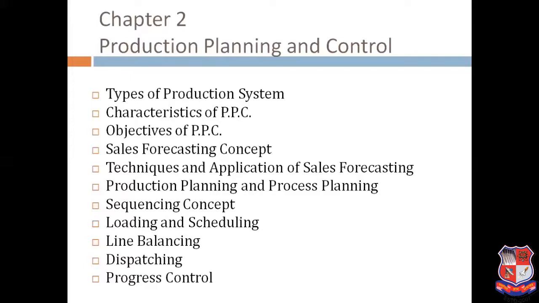to maximize the use of the plant capacity, to maintain flexibility, to reduce the effective cost, to ensure the effective utilization of all the resources, to ensure the quality of the products. These are, we can say, the basic objectives of the production planning and control.